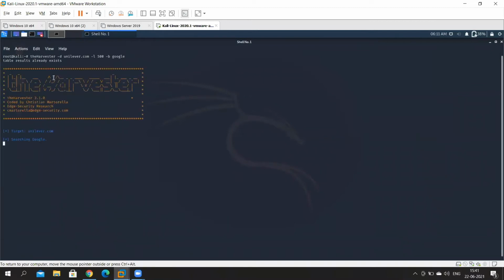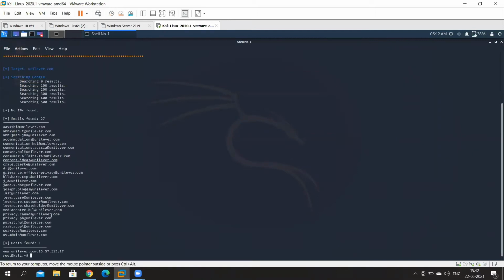As soon as I hit enter, you can see that theHarvester has been launched. The target is obviously Unilever because that's what we've specified. It's going to search through Google as we have specified, and it's going to search until it hits 500 results, just like we have specified over here. And take a look at this. We've hit some results right now. You've just used theHarvester to search through Google and identify certain email addresses and IP addresses. Some IP addresses, and you have some email addresses here as well. This is all reconnaissance at play right here, and it's going to give a lot of information to attackers.